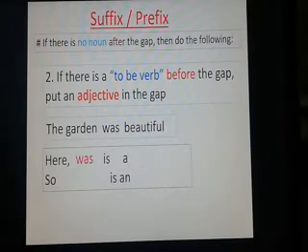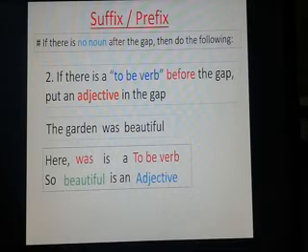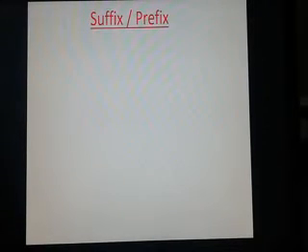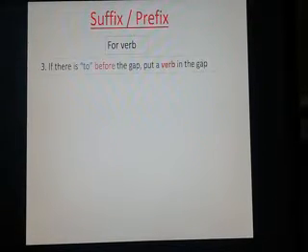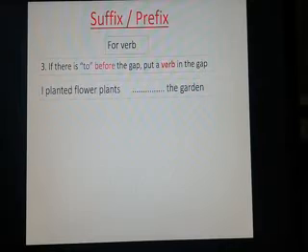Here "was" is a to-be verb, so "beautiful" is an adjective. Okay, dear students, for verbs there are 2 rules. If there is "to" before the gap, put a verb in the gap. The example is: I planted flower plants ___ the garden.